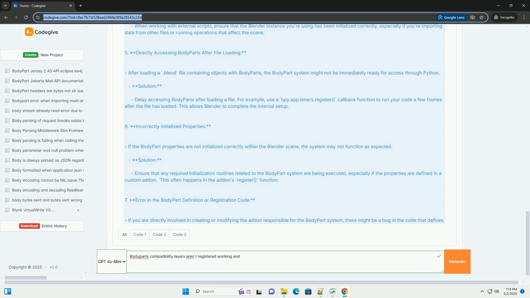How to use the code. 1. Replace placeholders. Replace the placeholders in the code with your actual file path, path/to/your/scene_with_bodyparts.blend, object name, your_bodypart_object, and add-on name, your_bodypart_addon_name. 2. Run the script. Execute the script in Blender's text editor. 3. Choose an execution option. Uncomment only one of the execution options in the if __name__ == "__main__" block.